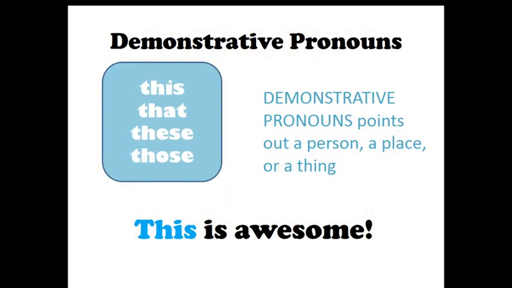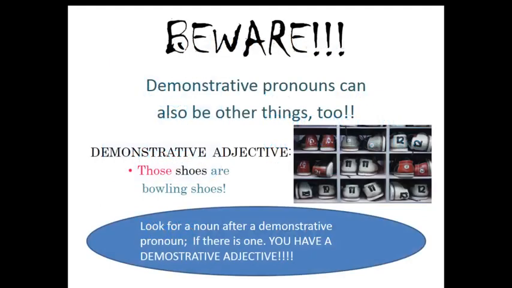Now we will see another type of pronouns, that is demonstrative pronouns. These demonstrative pronouns are this, that, these, those. These are pronouns which point out a person, a place or a thing. For example, this is awesome. It will give you an idea. Some demonstrative pronouns can also be other things too. For example, those shoes are going shoes. Now look for a noun after a demonstrative pronoun. If there is one, you have a demonstrative adjective.